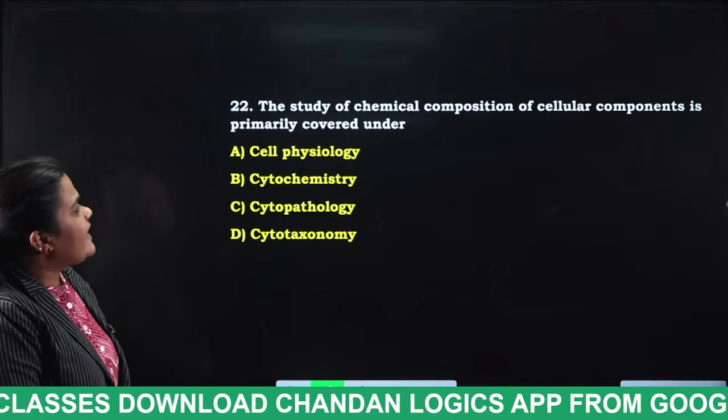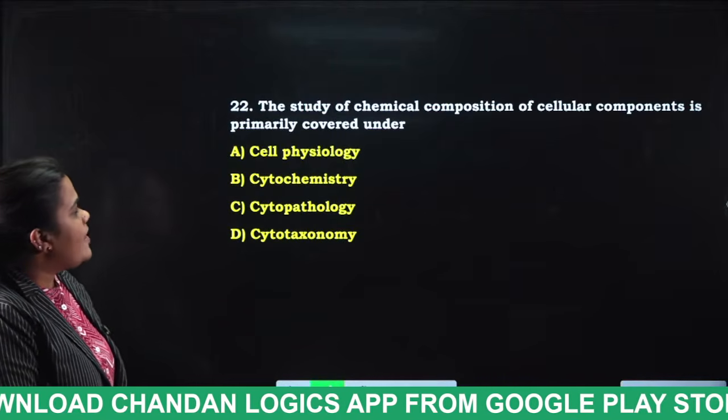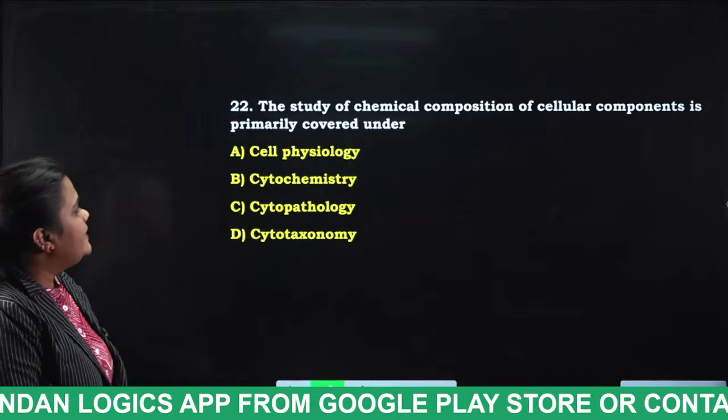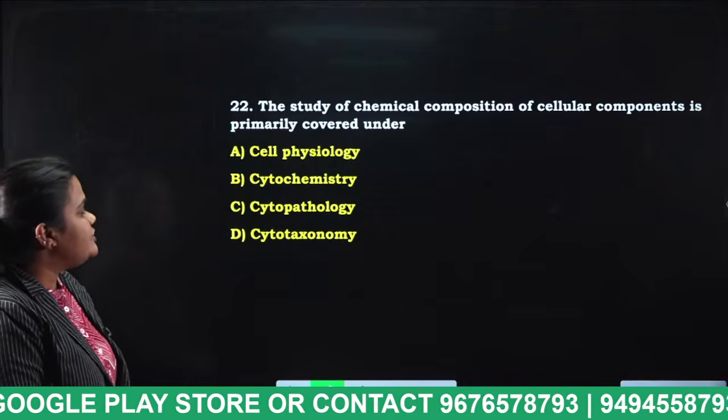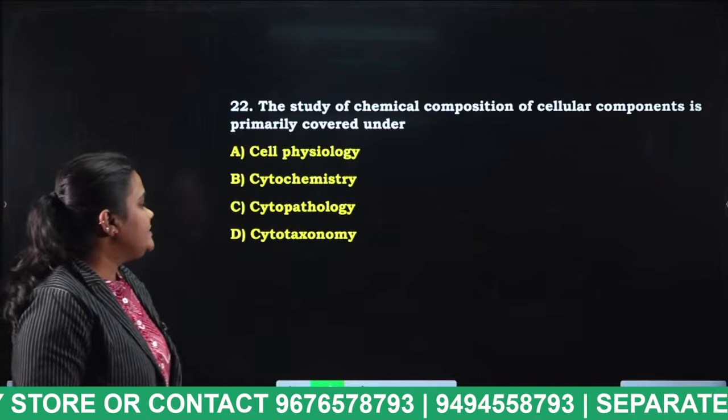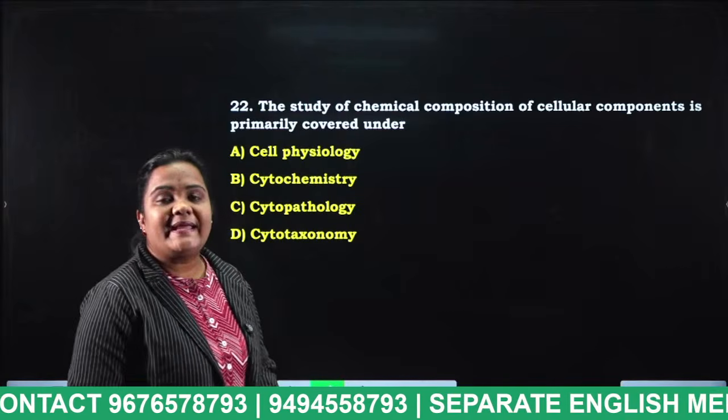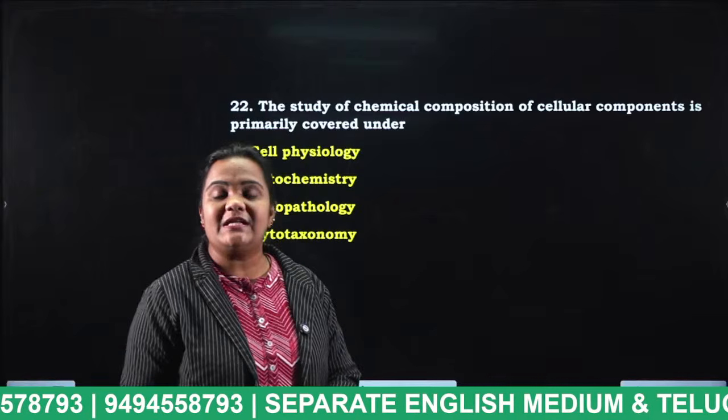The study of chemical composition of cellular components is primarily covered under cell physiology, cytochemistry, cytopathology, cytotaxonomy. The chemical composition of the cell, that is nothing but what?